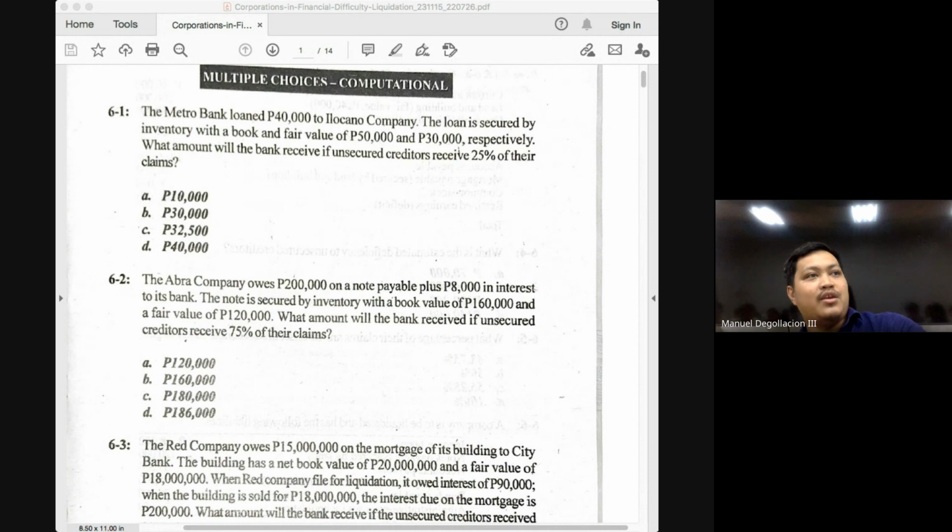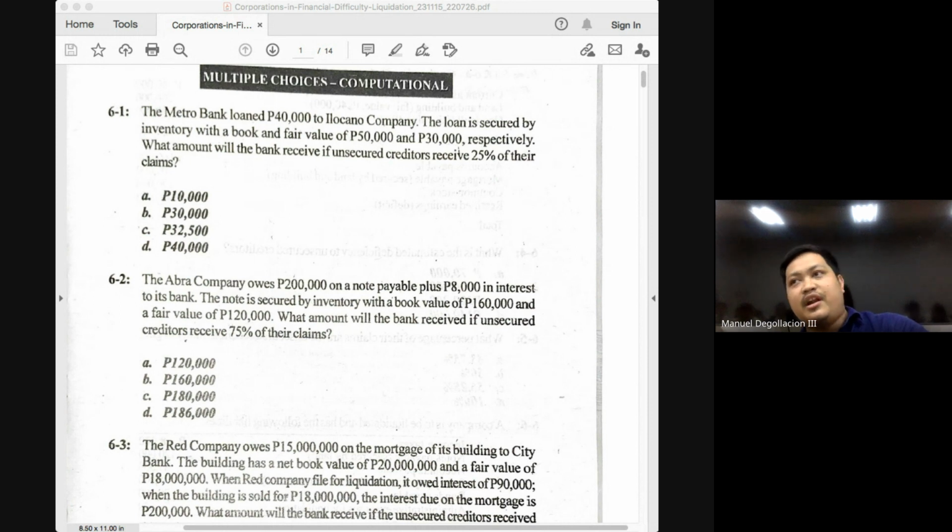How much was the liability? 1 million. How much was the value of the security? 1,500,000. So definitely the security is sufficient to cover the entirety of the obligation. And if that's the case, that liability will be considered a fully secured liability. Now in that example, okay, how much do you think the fully secured creditor will receive? There's a fully secured liability amounting to 1 million. It is secured by 1,500,000. How much do you think the creditor will receive? 1 million or 1,500,000? 1 million only.